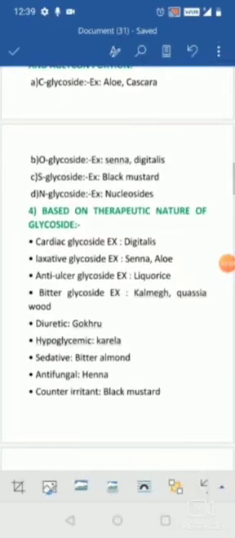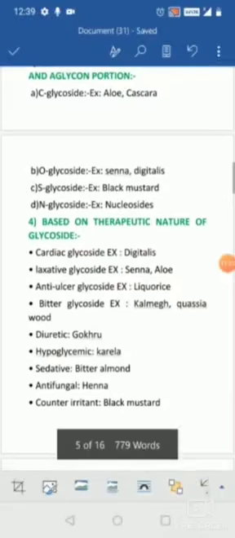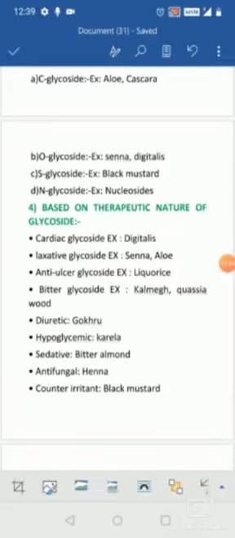Depending upon the therapeutic nature, the glycosides are again categorized into various types, like the cardiac glycosides, which have an effect on the heart. Hence they are used in the treatment of various cardiac disorders, like digitalis, strophanthus, thevetia, squill and so on. When coming to the laxative glycosides, they have the laxative property, which causes evacuation of the bowel or relieves constipation. The examples are senna and aloe.